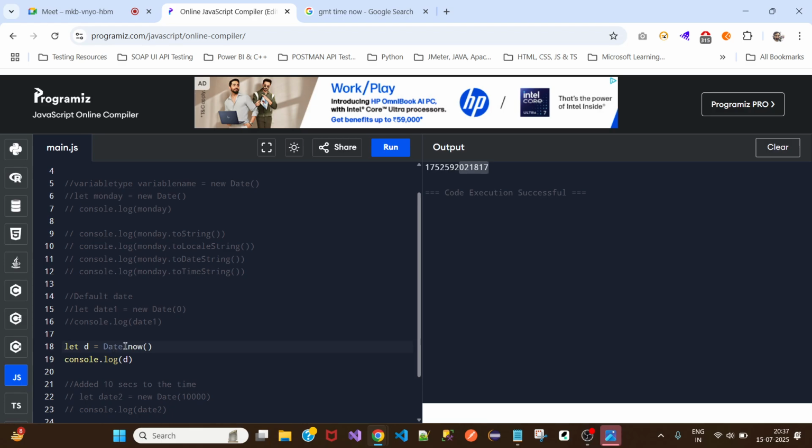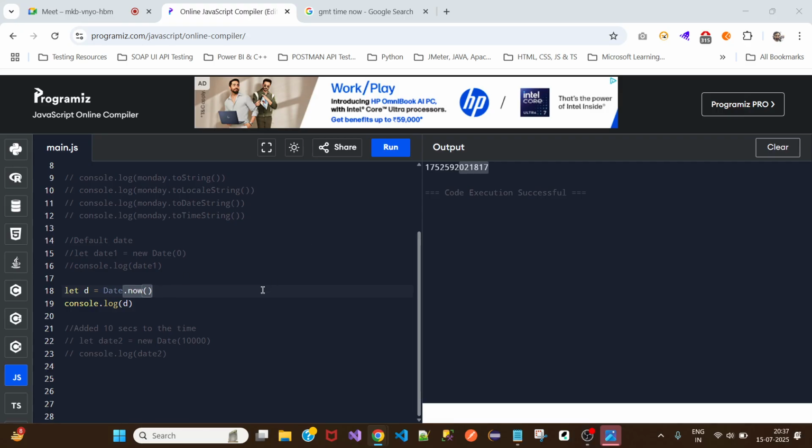Creating here as well, and also we are calling a method, like, I want the calculated time. So that is what is happening here. You're doing two things here. It's not actually creating a date object because you're not using the new keyword, but you're invoking the Date.now method on the Date object.